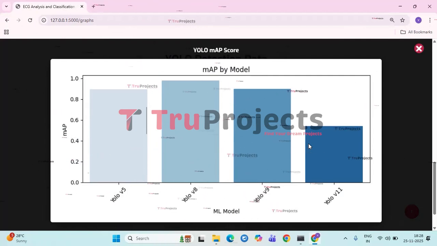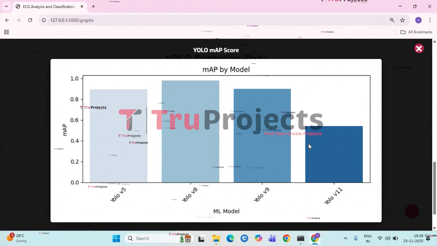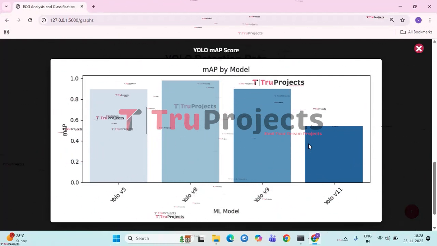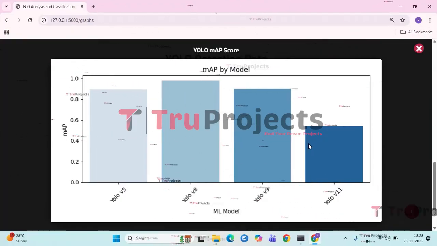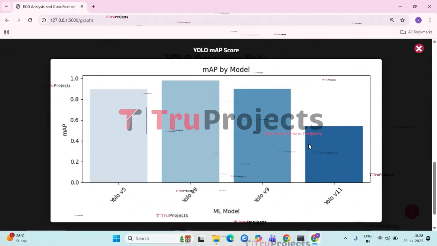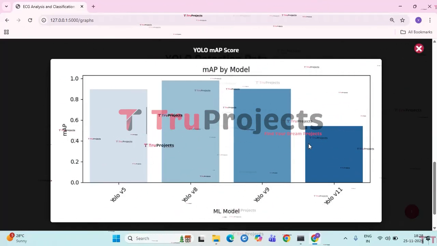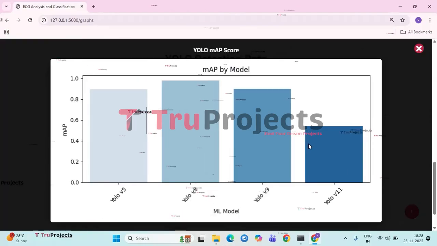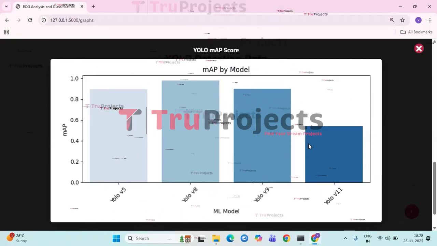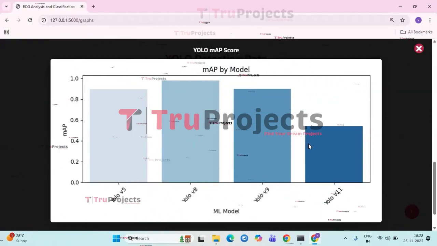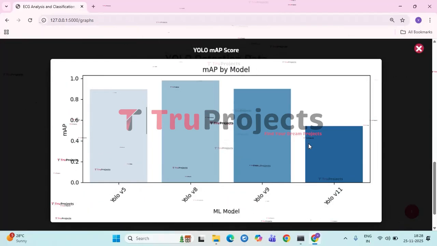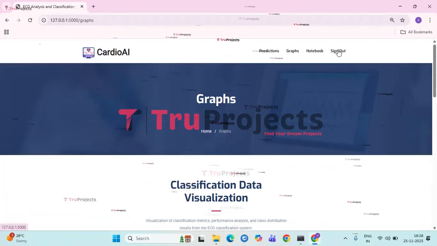In contrast, YOLO V11 shows a significant drop with mAP around 0.55%, meaning its predictions are noticeably less accurate and consistent compared to the earlier versions. Overall, the chart highlights YOLO V8 as the best performing model in terms of mAP, while YOLO V11 performs considerably worse in this metric. Then click on Sign Out.